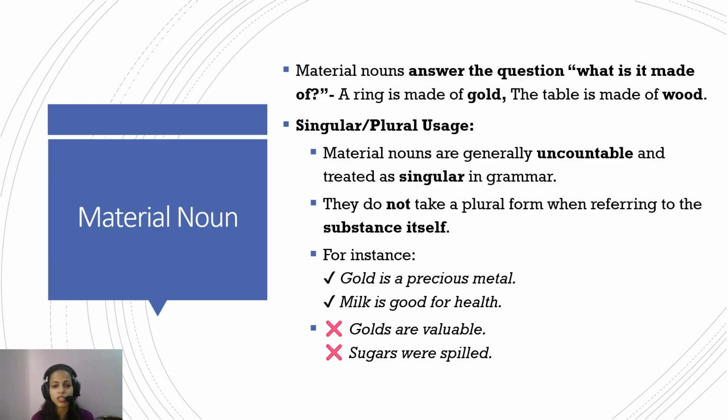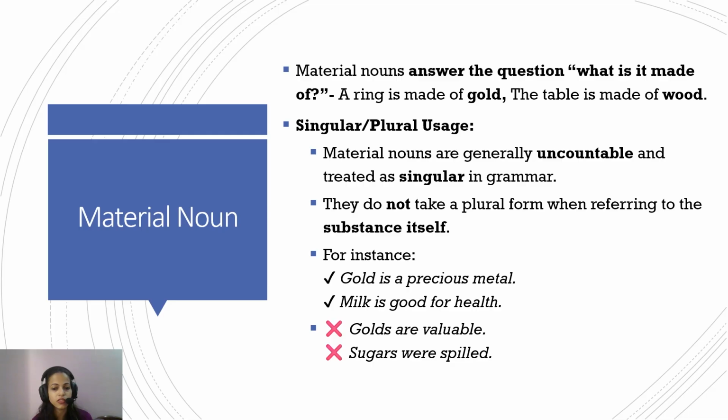Now let's see how the singular and plural usage is done. Material nouns are generally uncountable. You don't count gold, the whole thing. So it's uncountable, and hence they are treated as singular in grammar. They do not take a plural form when referring to the substance itself. So, gold is a precious metal.